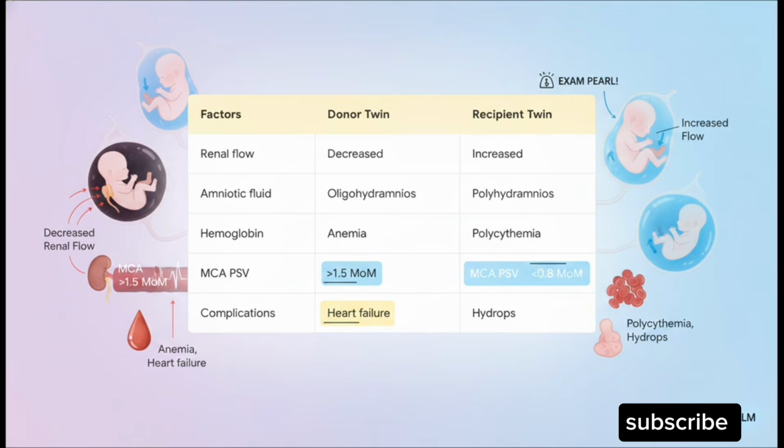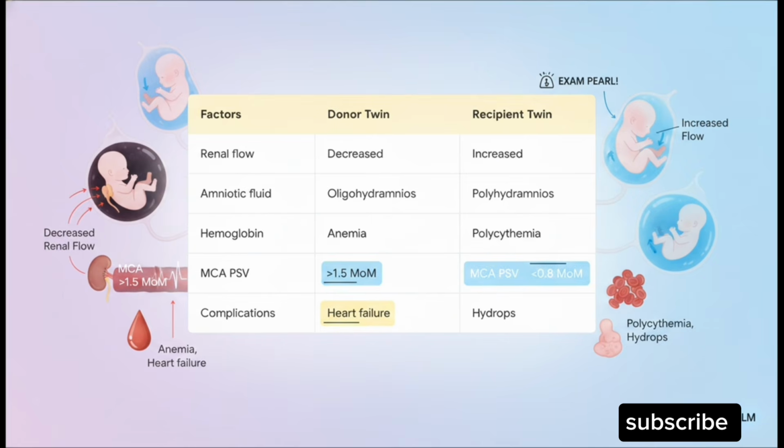Let's break down how this builds into the clinical picture. We have the donor twin who is losing blood. Their renal blood flow and GFR absolutely plummet, which leads to severe oligohydramnios and anemia. On the flip side, the recipient twin is getting volume overloaded. Their GFR skyrockets, causing polyhydramnios and polycythemia.